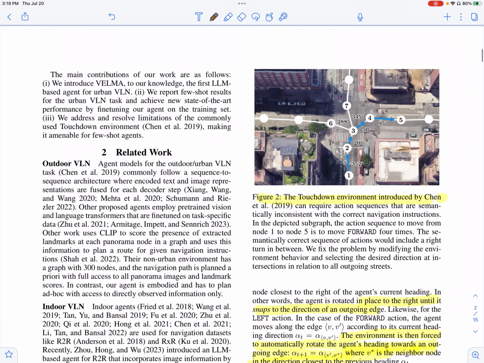So here's an example of one of such images. Now let's say you want to move from node 1 to node 5. Then basically you would be heading in the forward, forward, right, and forward direction. And at each node you have an alpha which is associated with it, which is the heading direction.